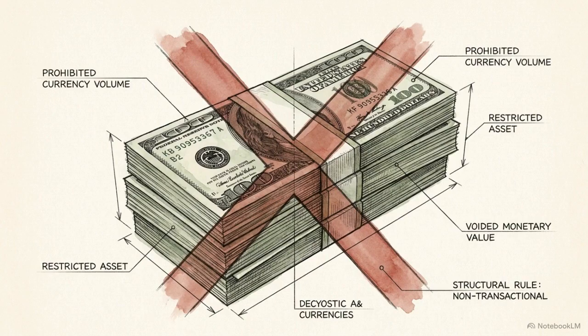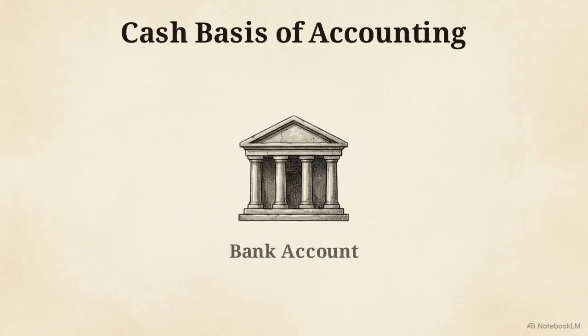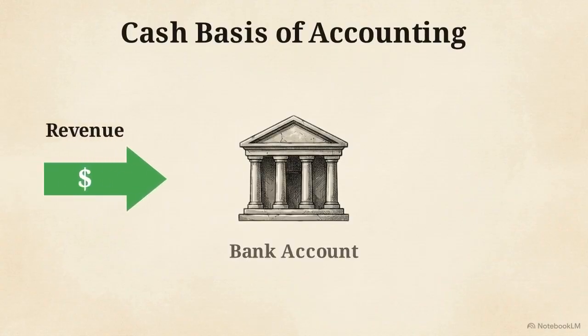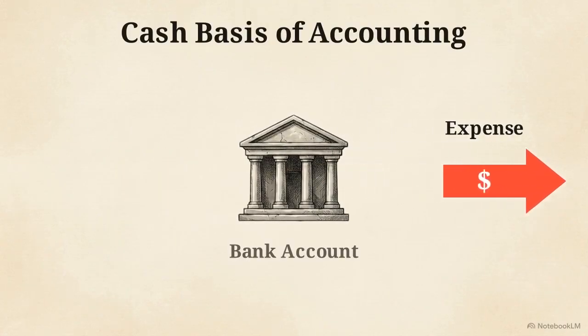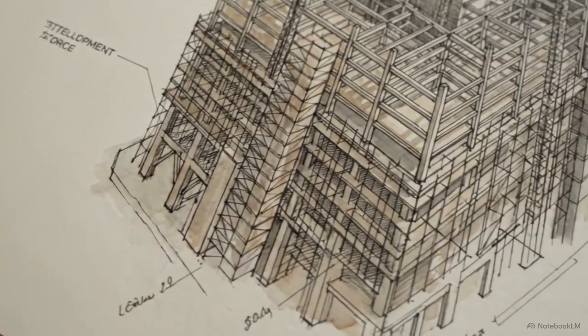To maintain that standard, GAAP enforces an uncompromising rule. Public financial statements absolutely cannot be prepared under the cash basis of accounting. Under the cash basis, revenues are only recognized when physical cash hits the bank account, and expenses are only recognized when cash leaves it. The flaw here is timing.